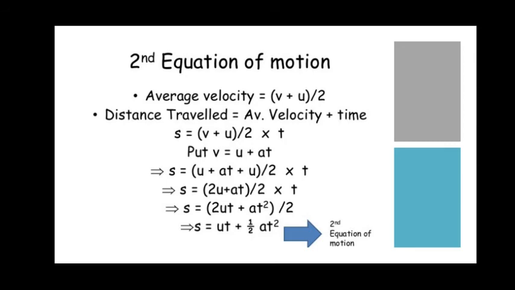So s equals (u plus at plus u), the whole thing divided by 2, into t. So u plus u is 2u, plus at, divided by 2. Then multiply t inside, so you will get (2ut plus at square), the whole thing divided by 2. Later on the numeric 2 goes with the numeric 2, so s equals ut plus half at square. Hope you have understood the second equation of motion, students.